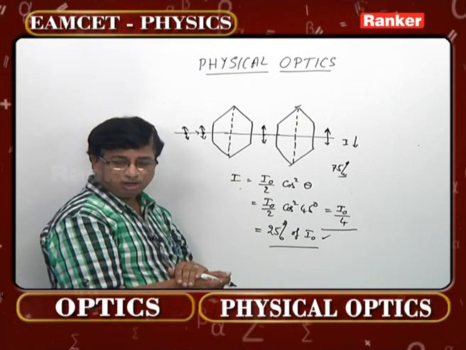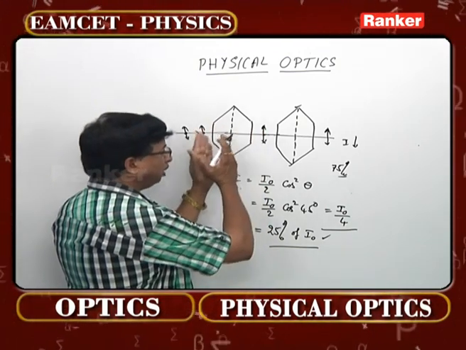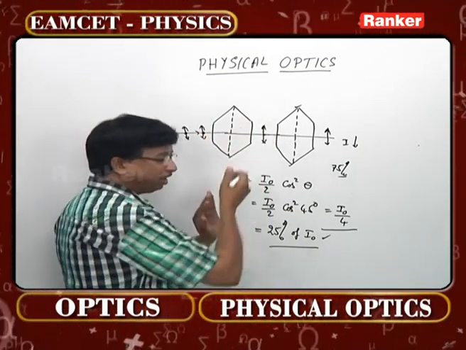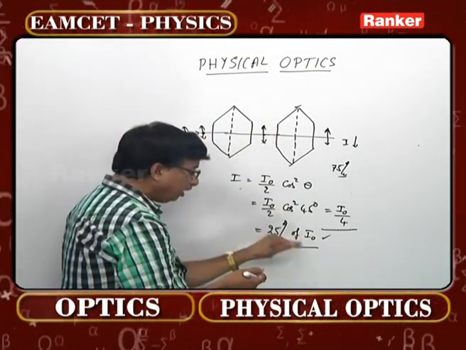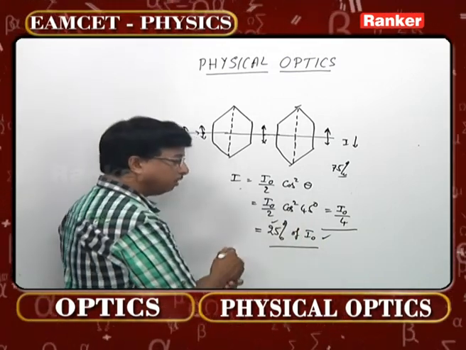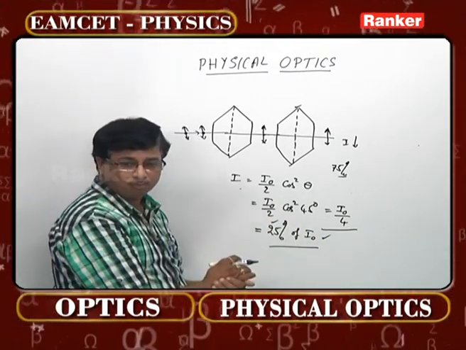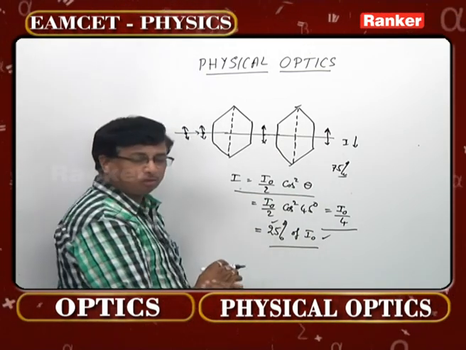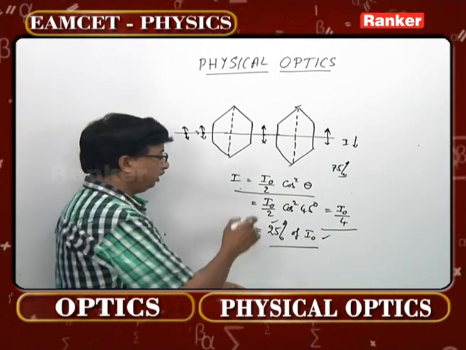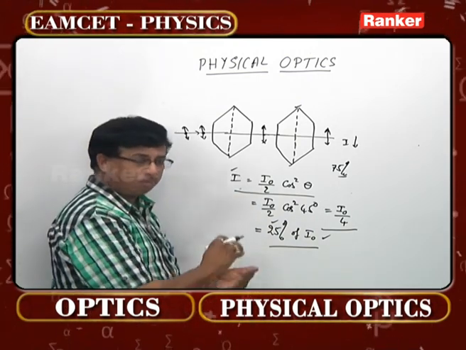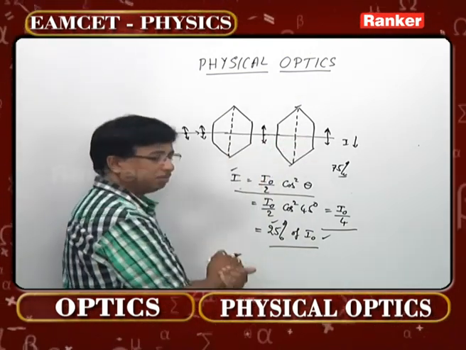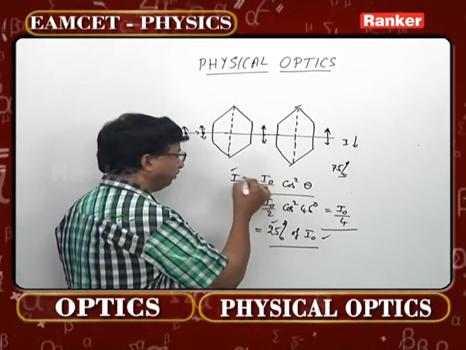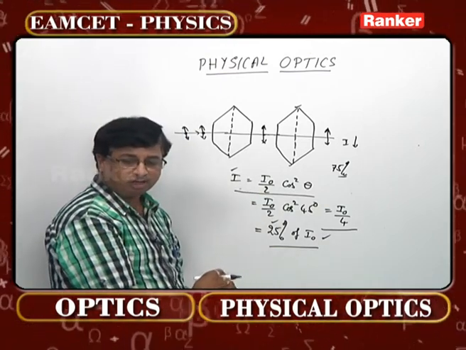Of course, depending on the number of Polaroids we are using and the angle we make between them, you can even reduce that value to 25% or even below. So in all these cases, this is the only formula which is going to be useful for you to calculate either the intensity of the output, whatever we are getting in the form of polarized light, or we can take up even the corresponding amplitudes here.